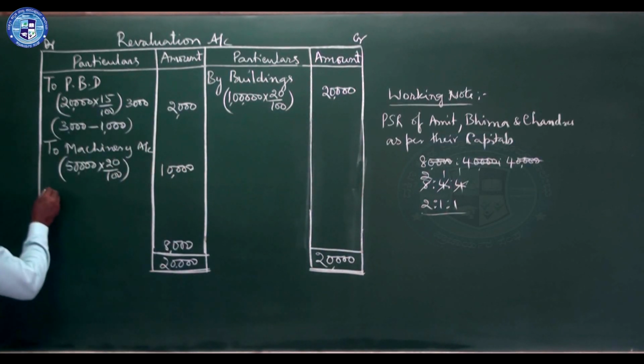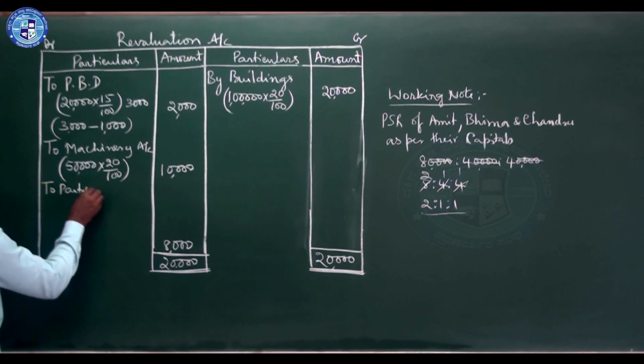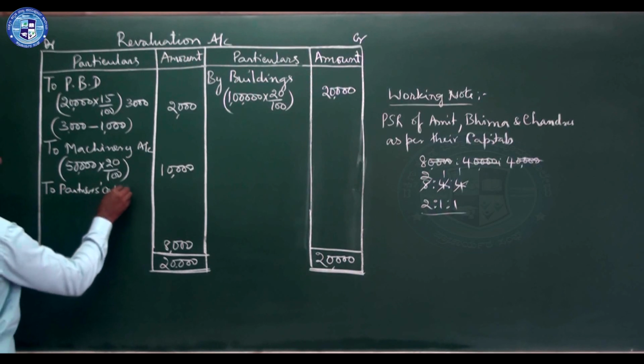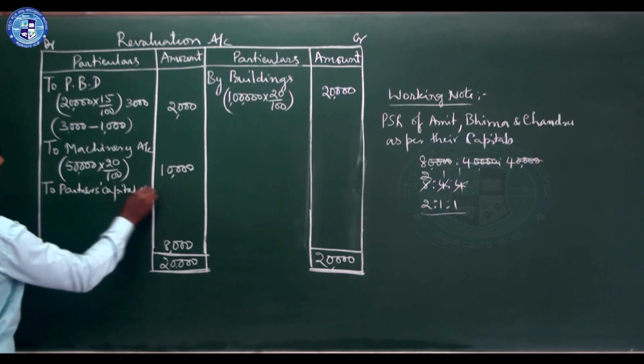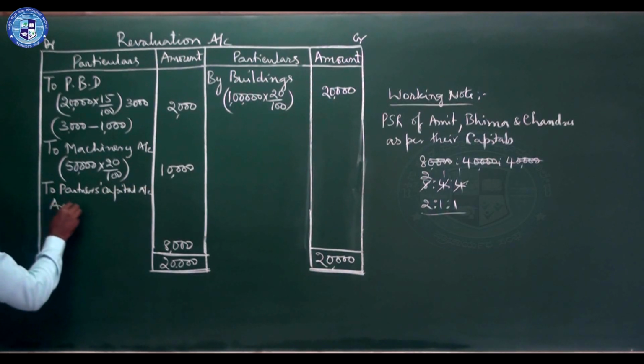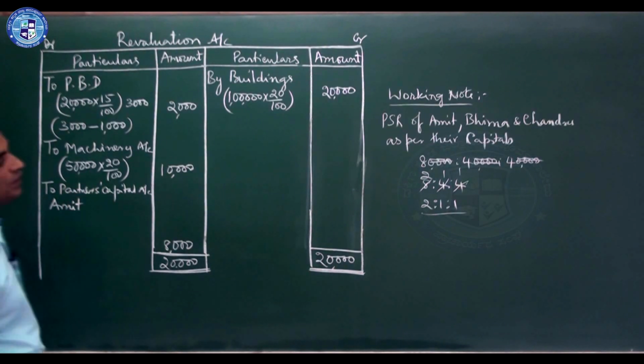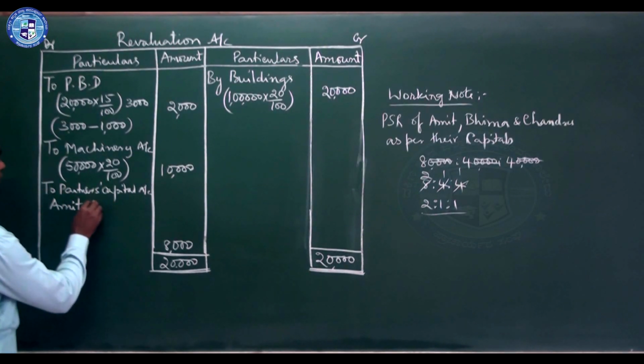First you write to partners capital account. Partners capital account. First Amit. Amit's share is 2 by 4.